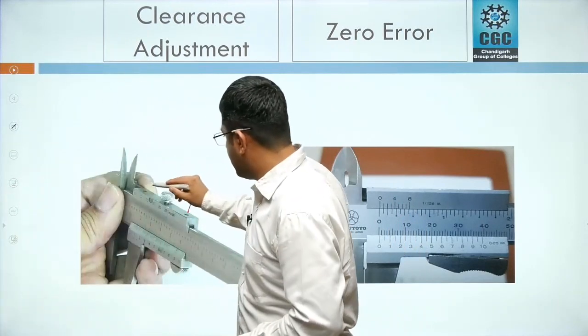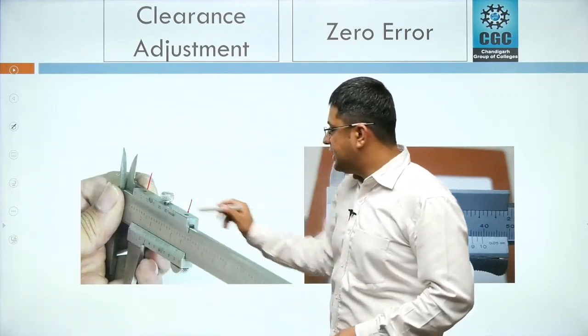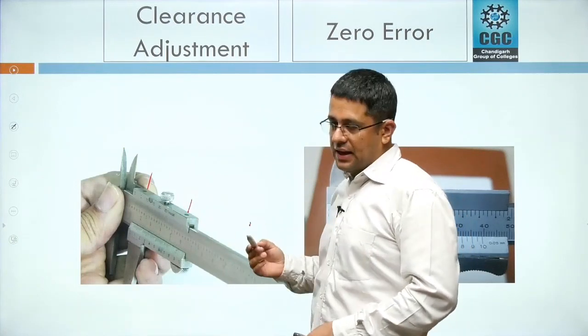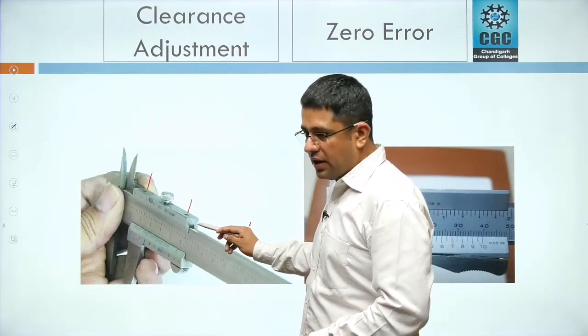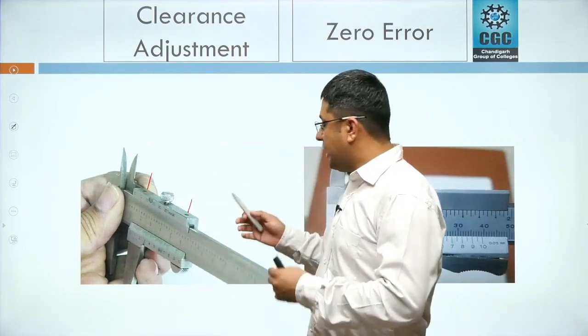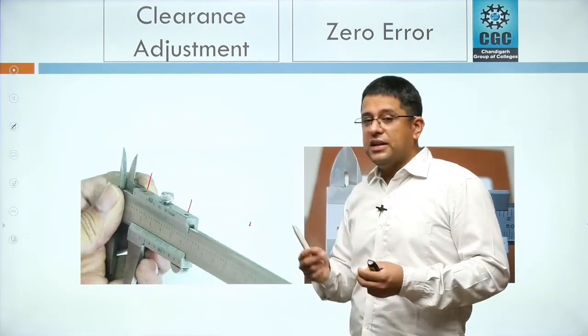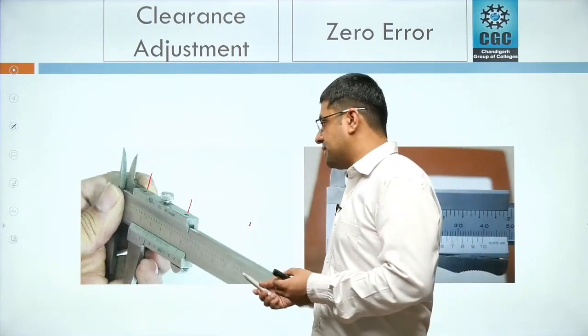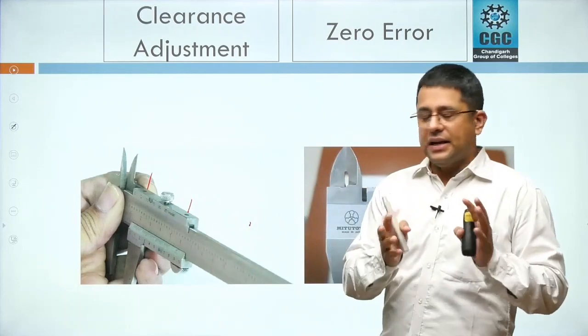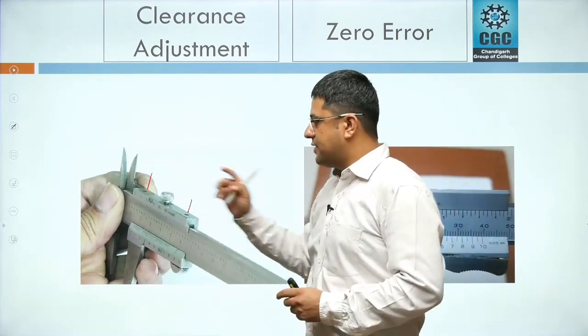One screw is here and another screw is here. By adjusting these screws, we can adjust the clearance between the vernier scale and main scale. So there is a wear block here which gets worn due to the continuous use of the measuring instrument, and because of the wear there is some clearance between the vernier scale and the main scale, and with the help of these screws we can adjust that clearance. So this is about the clearance adjustment.